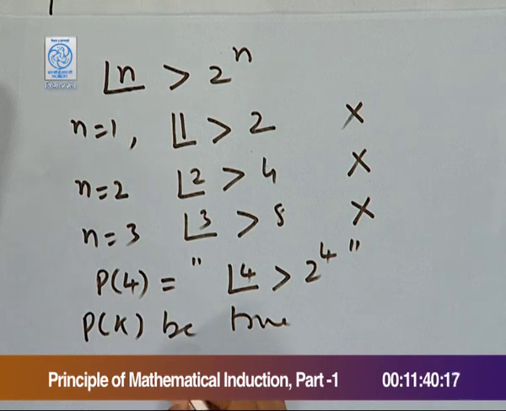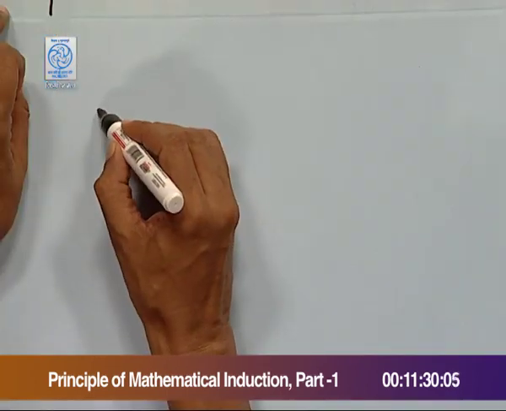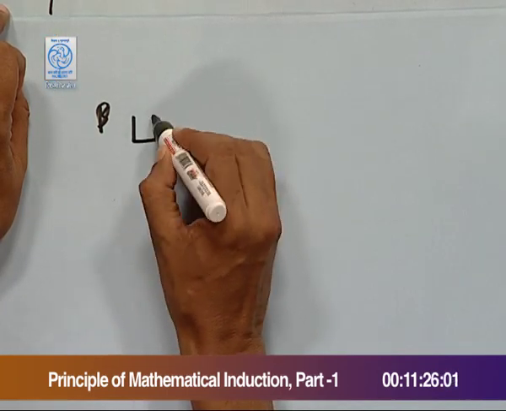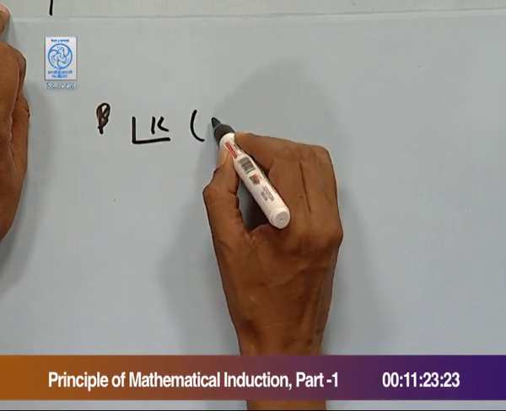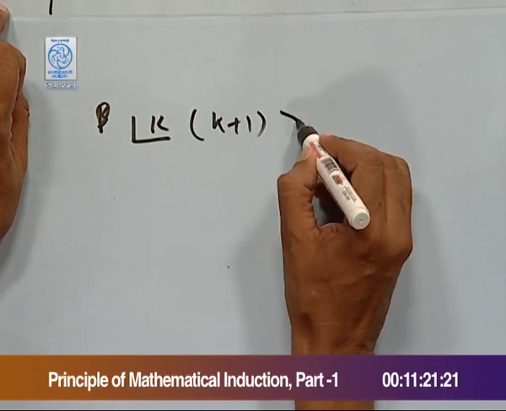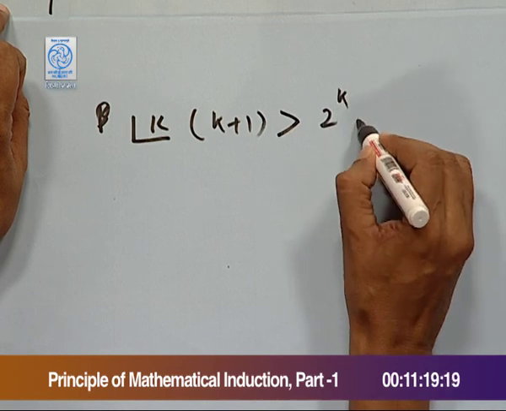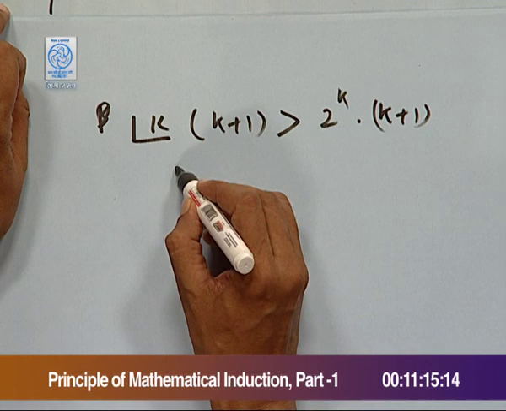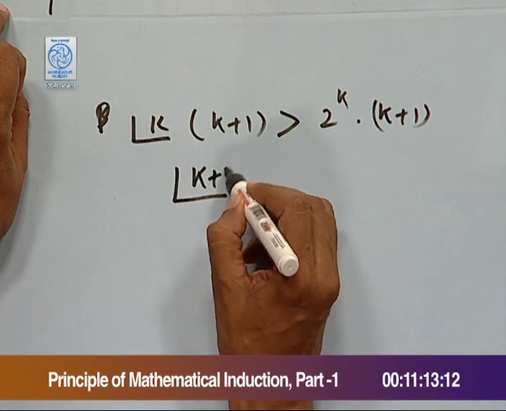Factorial k is more than 2 raised to power k. Now, from this step, we have to prove that P(k+1) is also true, and for that we have factorial k times (k+1) is more than 2 raised to power k times (k+1). This side becomes factorial (k+1).